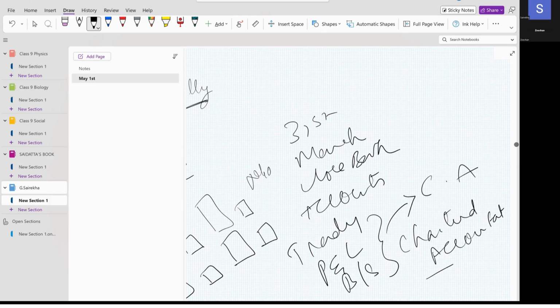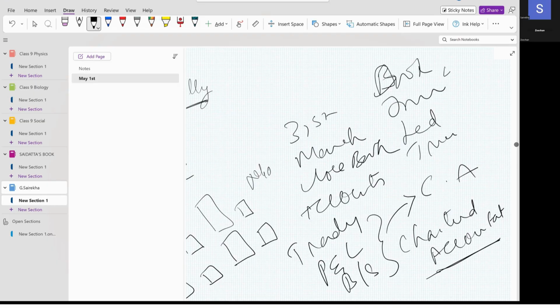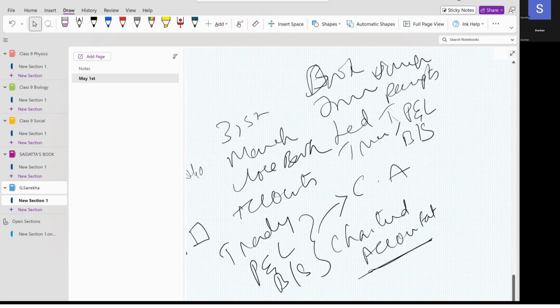The chartered accountant will verify all the things. He will verify your bookkeeping, your journal, your ledger, your trading account. He will see each and every voucher and each and every receipt. He'll check whether you prepared the trading account correctly, the profit and loss account correctly, and the balance sheet correctly or not. So he's going to check everything.